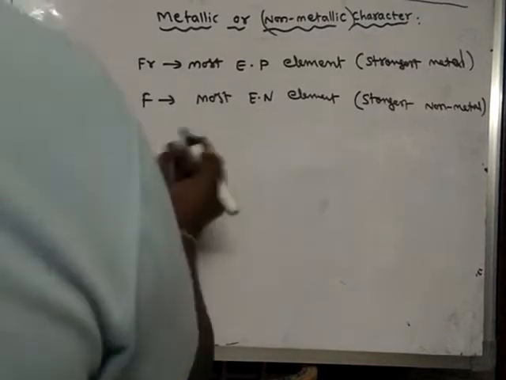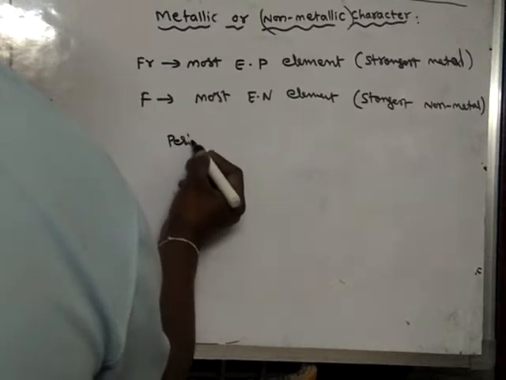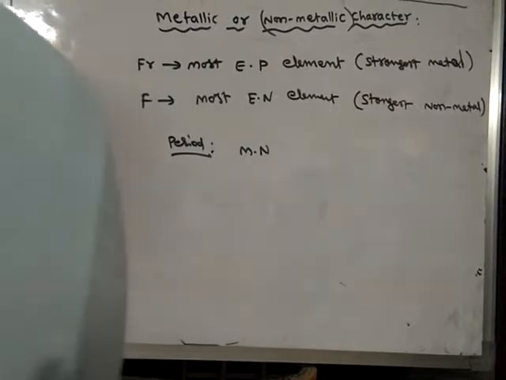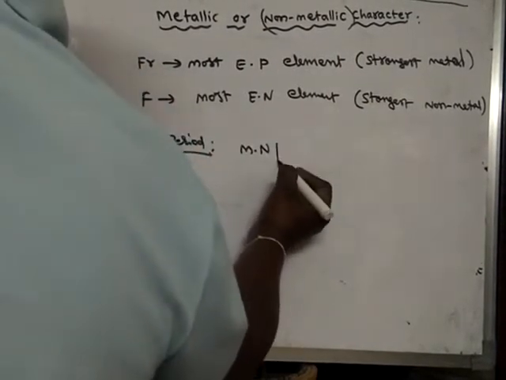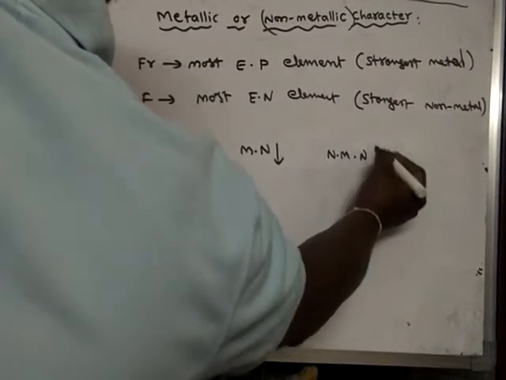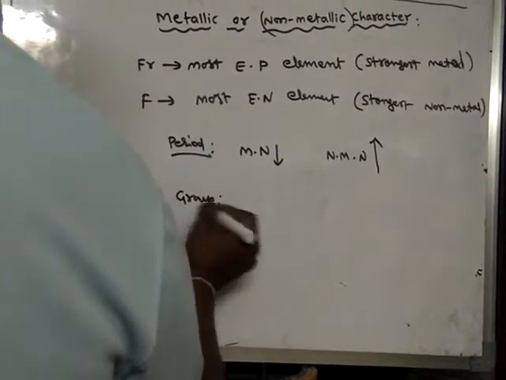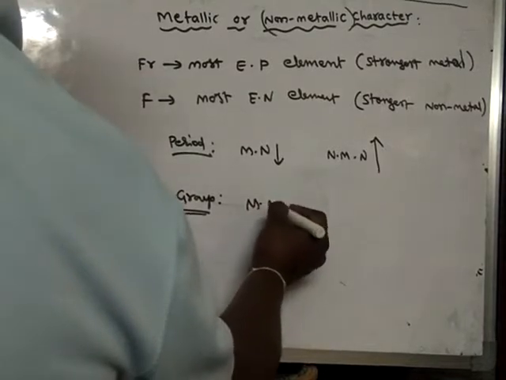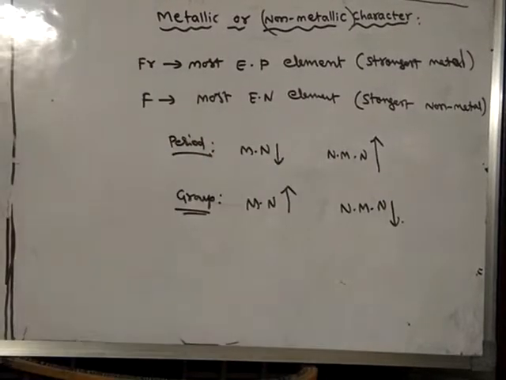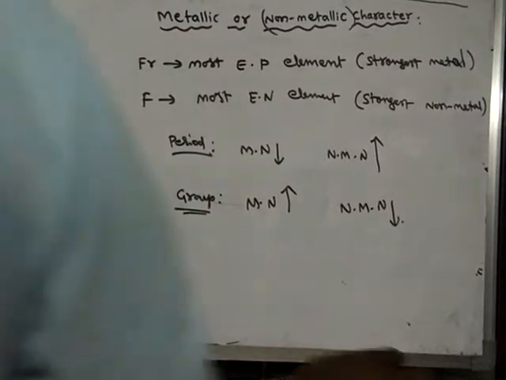Once again, a fast revision. Along a period, metallic nature or metallic character decreases, and non-metallic character increases. Down the group, metallic nature increases, whereas non-metallic nature decreases. In this way, metallic and non-metallic character can be discussed.